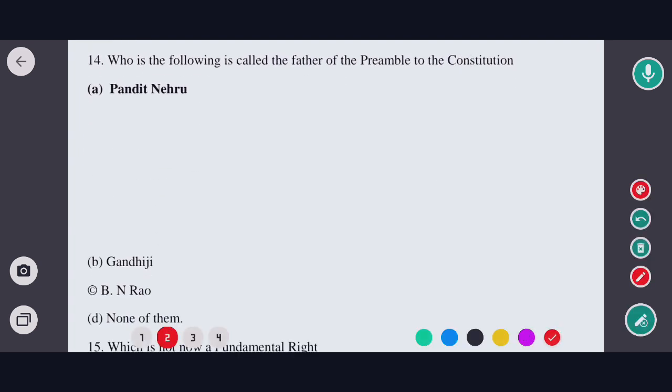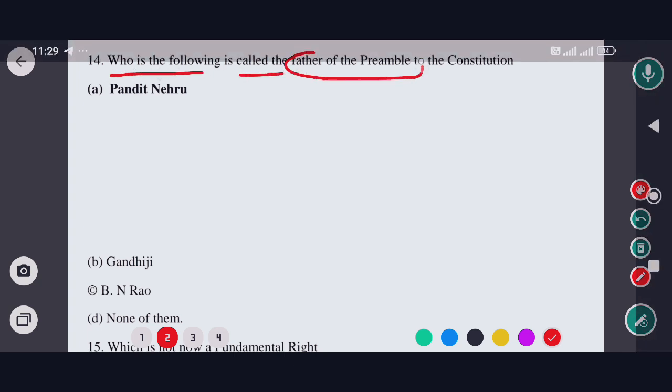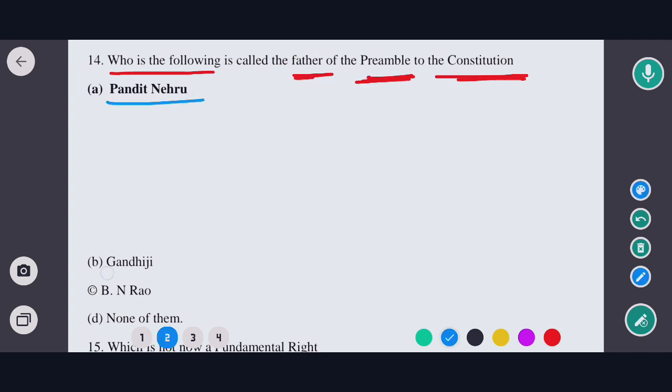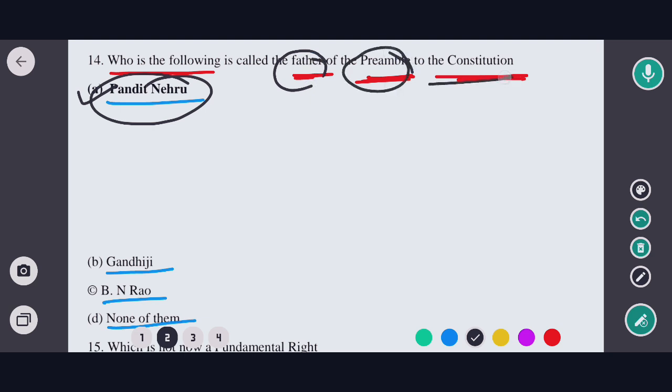So the next question is, who of the following is called the father of the preamble of the Indian Constitution? The options are Pandit Nehru, Gandhiji, B.N. Rao, and none of the above. So in this case, the correct option would be option A, that means Pandit Nehru. Pandit Jawaharlal Nehru is known as the father of the preamble of the Constitution. Okay, so now moving to the next question.